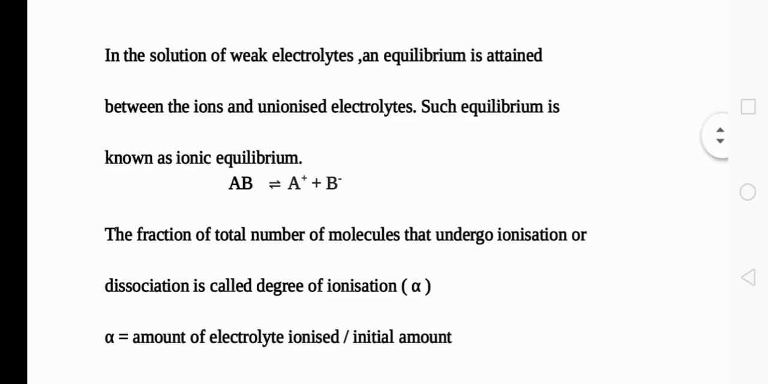The extent of ionization can be explained using the term degree of ionization, alpha, and alpha is equal to the amount of electrolyte ionized divided by the initial amount. Starting how many molecules were there, that number has to be taken in the denominator. That's what we said, the fraction of total number of molecules that undergo ionization or dissociation. That term is known as degree of ionization. So the extent of ionization can be explained using alpha.